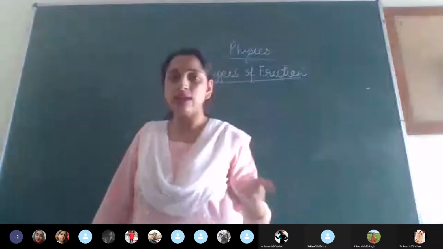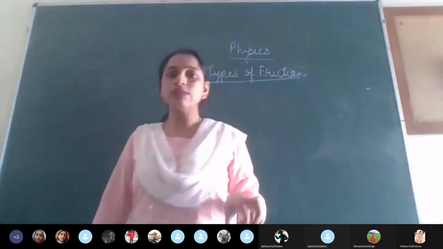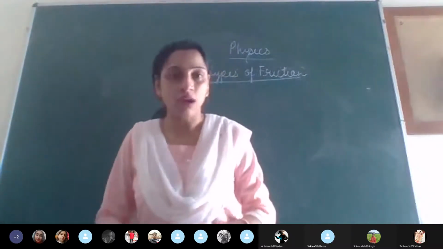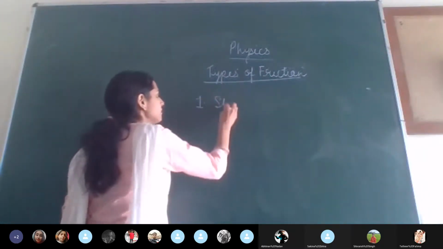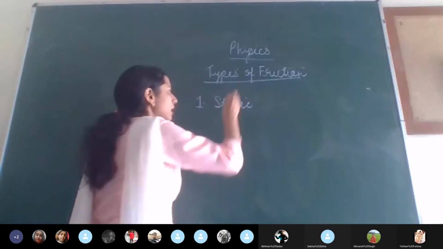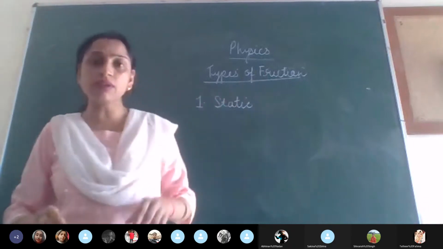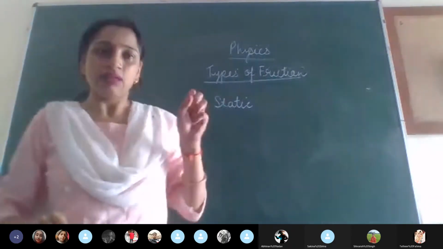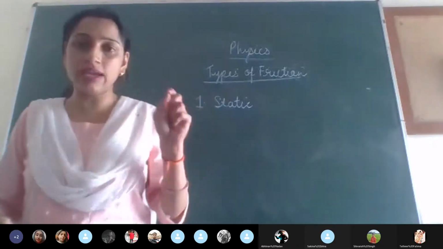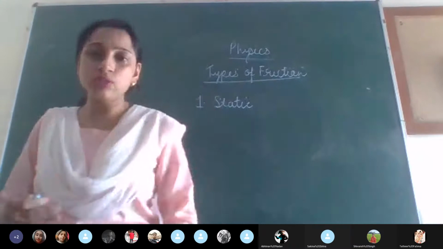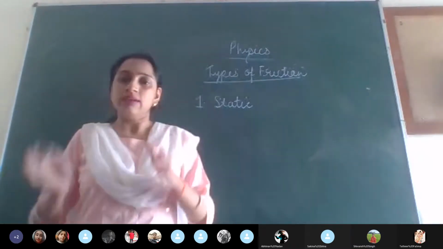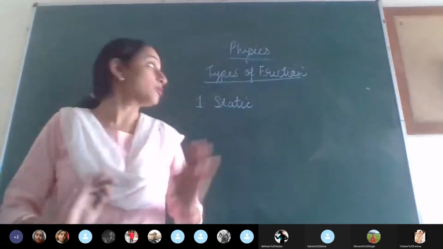Now, as already discussed, I have told you that friction is a force that is going to oppose the motion of an object. When we discuss the types of friction, the first one is static friction. In the last class, I also explained to you the meaning of the term static. Static means, now always have a pencil in your hand. As soon as I tell, quickly write down the meaning so that half of the actual logic behind it is clear to you.